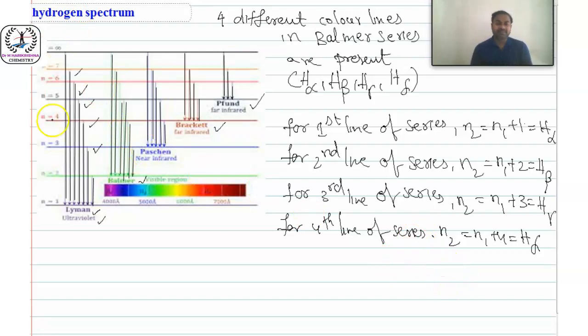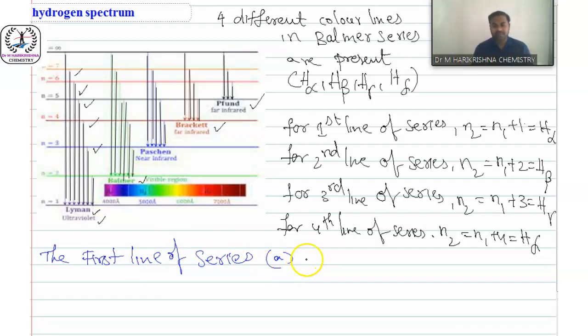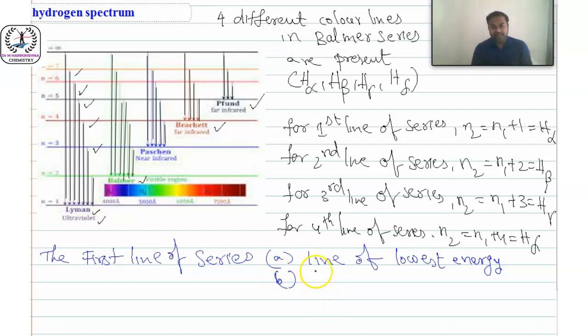Here I am writing one more important point, students. The first line of series is known as the line of lowest energy and line of longest wavelength.